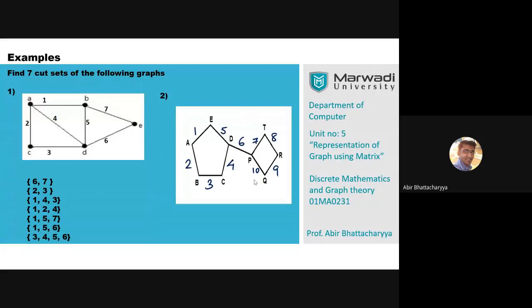Anmol said 1, 5. Yeah, 1, 5 is correct. 1, 2 correct. 2, 3 correct. 3, 4 correct. 4, 5, well done. 4, 5 correct. 7, 8 correct. 9, 10. Well done, Anmol, all correct. Sunny says 1, 2, 2, 3, 3, 4, 1, 5, 4, 5, 6, 7, 8, 8, 9, 9, 10. Well done, Sunny, all correct.